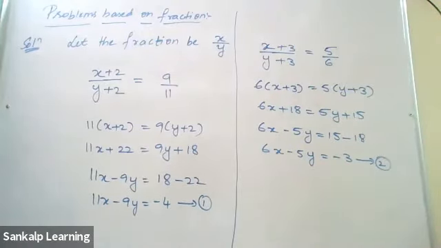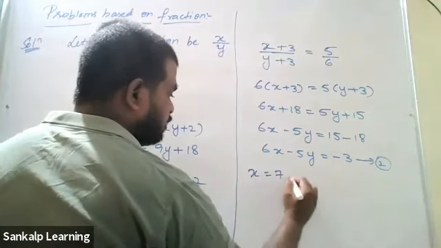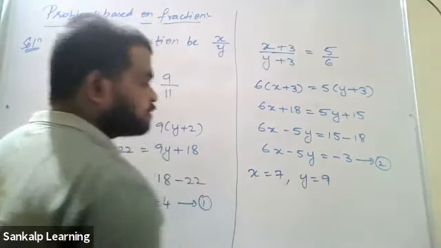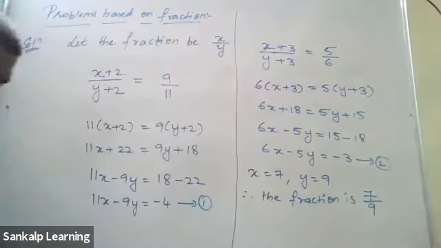Y is equal to 9. Okay, what about x? 7, sir. Okay. 77 minus 81 is minus 4. That's correct. So the x value we get is 7, and the y value we get is 9. Absolutely correct. Therefore, the fraction x by y is 7 by 9. Write it.